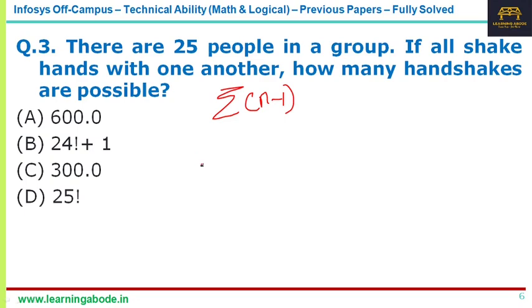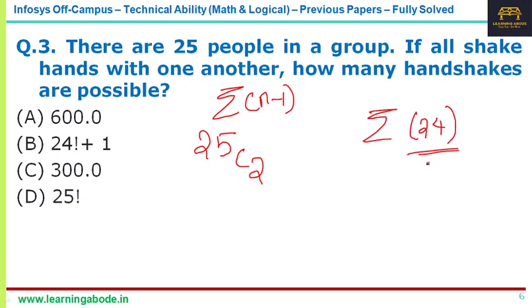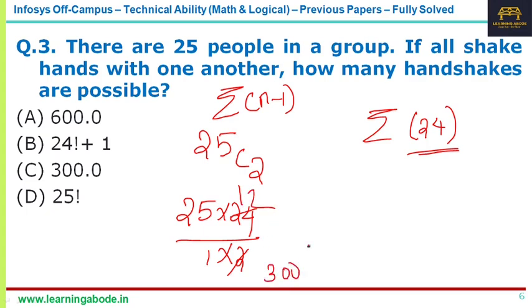So here there are 25 people, so you can say it is 25C2. Or you can say it is sigma 24, that is the sum of the first 24 natural numbers. 25C2 means you write two numbers starting from 25, that is 25 and 24, and so that is 300. If you write sigma 24 also, it is the same, right? So what is sigma 24?